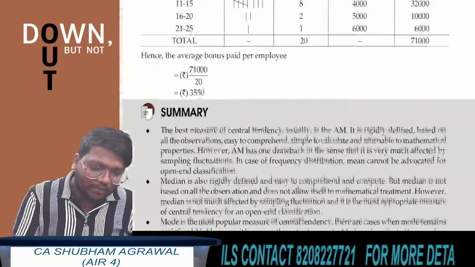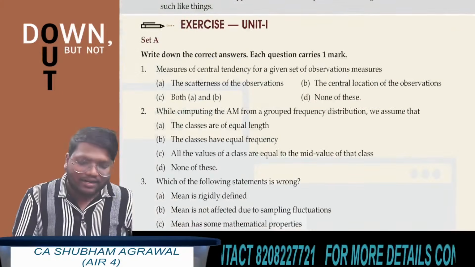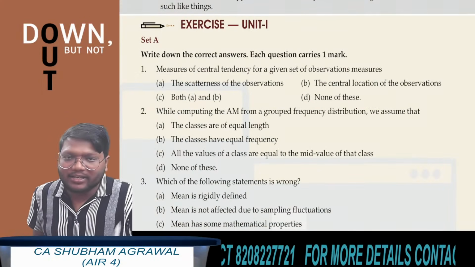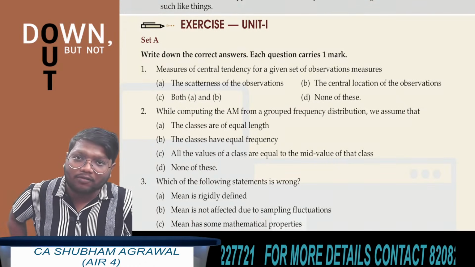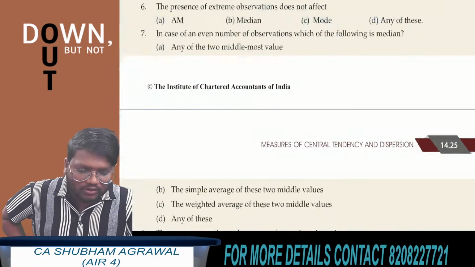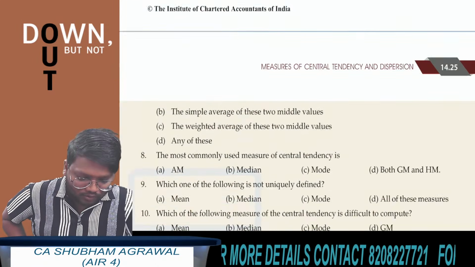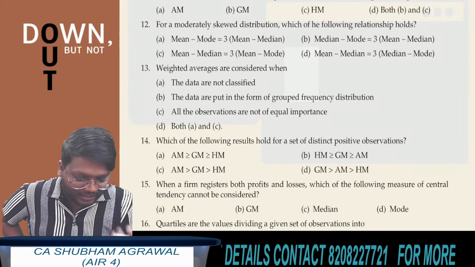So with this we have completed the first unit, measures of central tendency. I have taken each and every concept of measures of central tendency and we have also solved many of the questions from set B. If you want, you can solve some questions from set A also and you can easily get the answers. See, I am taking some questions from set A also.